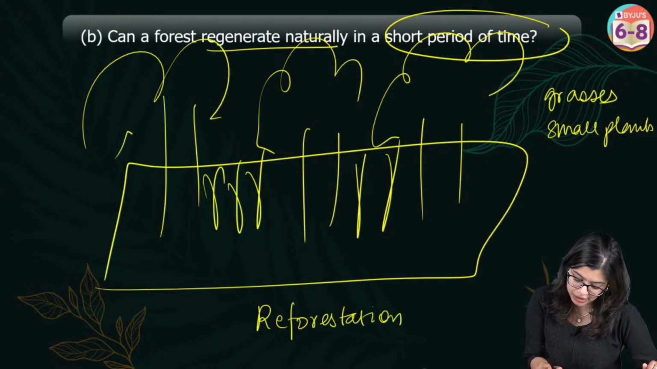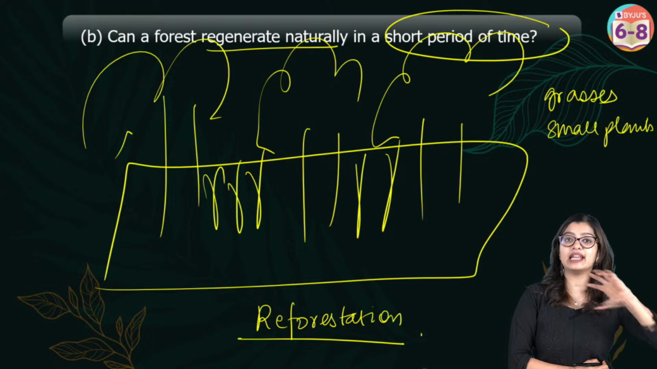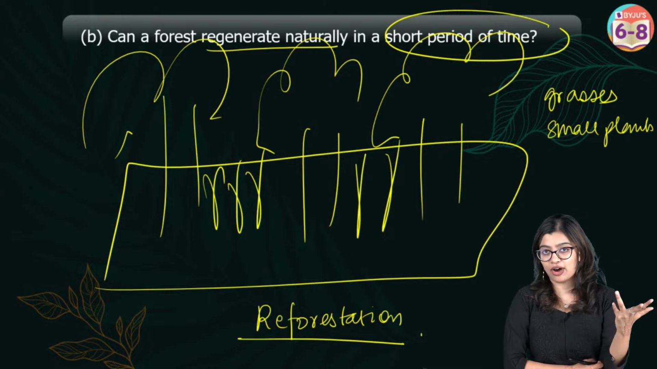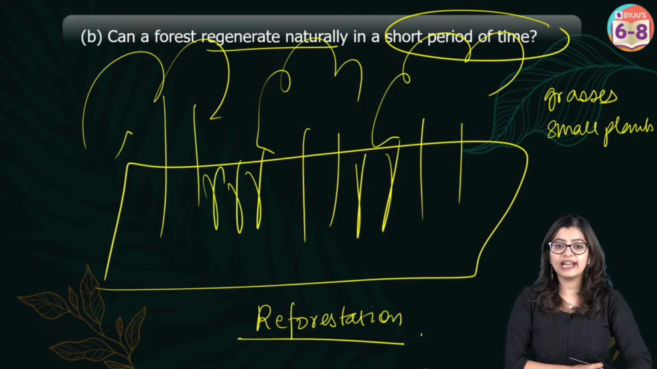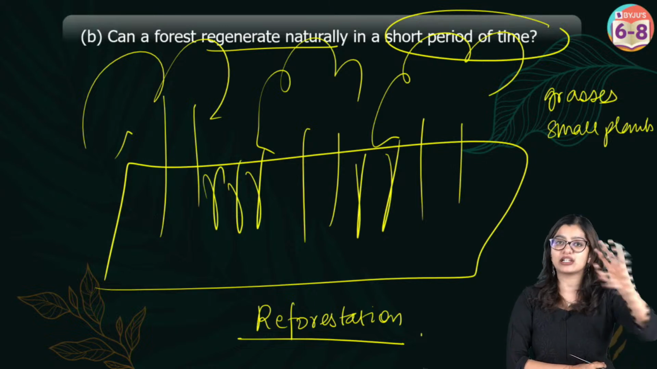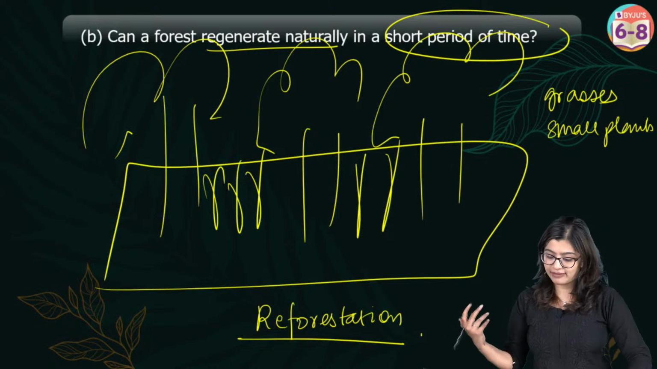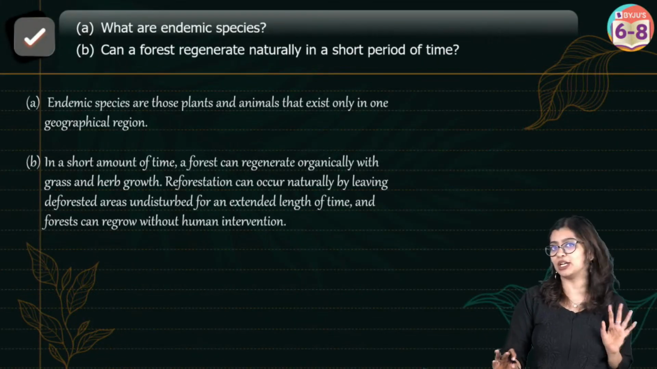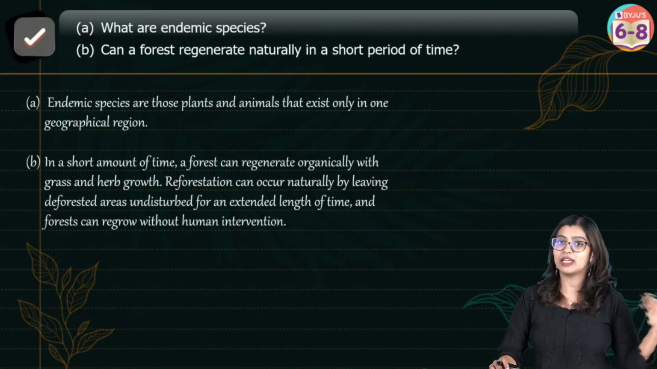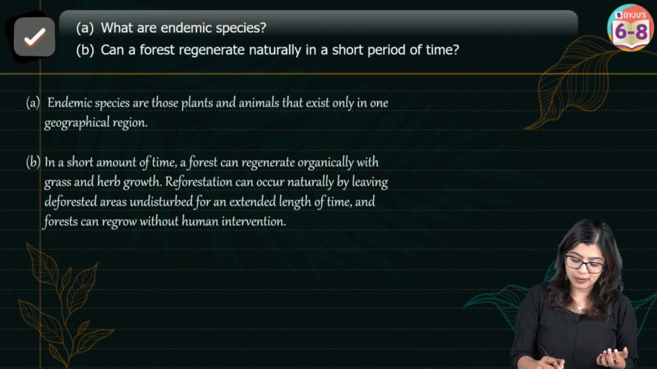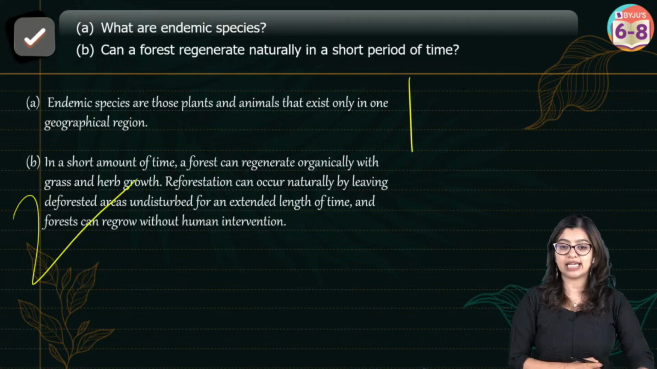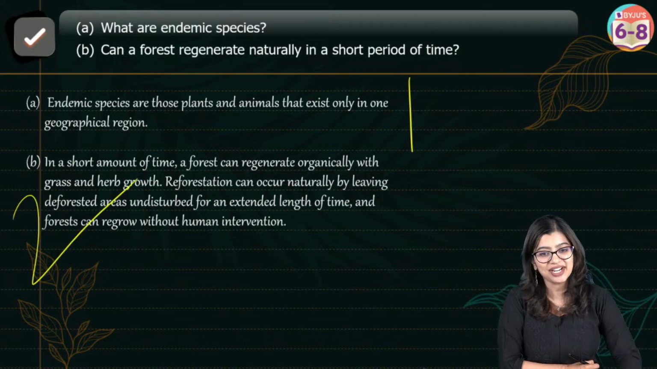That is why we can practice reforestation. Reforestation is basically when a piece of land was a forest but it was cut down, and we leave it undisturbed. That means nobody does anything. Nobody will touch that piece of land, and naturally when it is left undisturbed, the forest will grow. But in a short period of time, we cannot expect a forest to grow. It requires years and years to grow, which is why you will get 1 mark for this and 2 marks for writing this down.